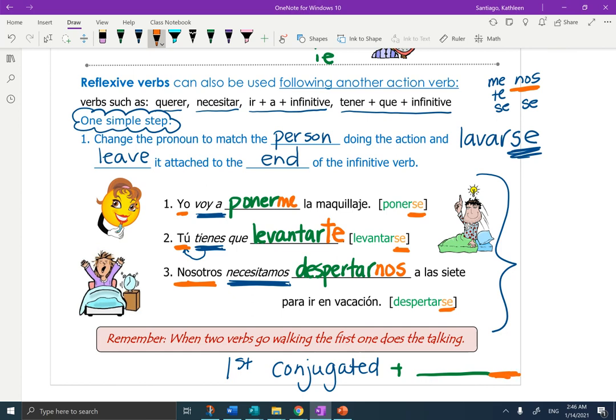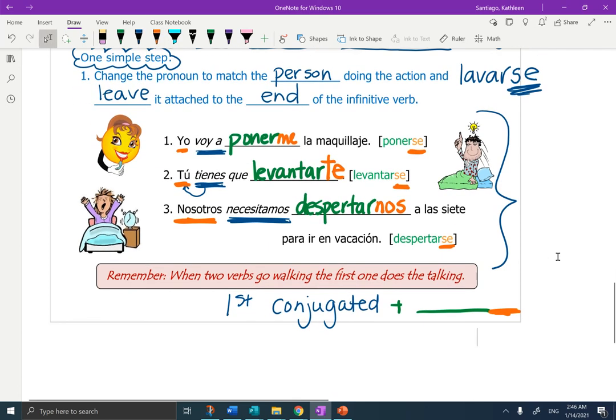Okay, only when there's two verbs. The first one is conjugated because the first one goes walking and doing the talking. Okay, I hope that helped. You do have a practice page to work on that is going to hopefully help you with these notes. Okay, guys, gracias. We'll be going over it in class as well.